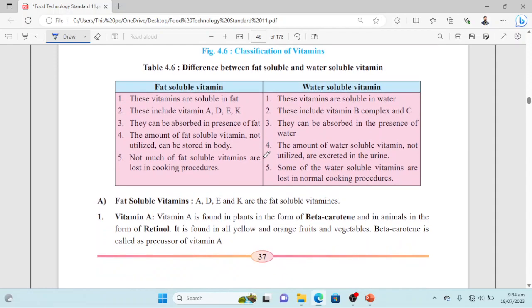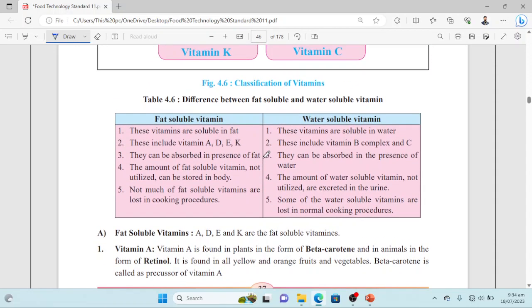Now we'll see the basic difference between fat soluble vitamins and water soluble vitamins. First of all, the difference of solubility: fat soluble vitamins are obviously soluble in fat, while water soluble vitamins are soluble in water. Fat soluble vitamins include A, D, E, K, and B complex and C are the water soluble vitamins.